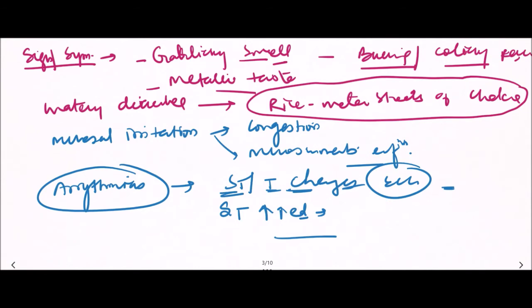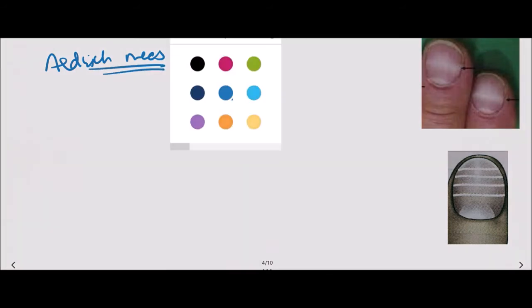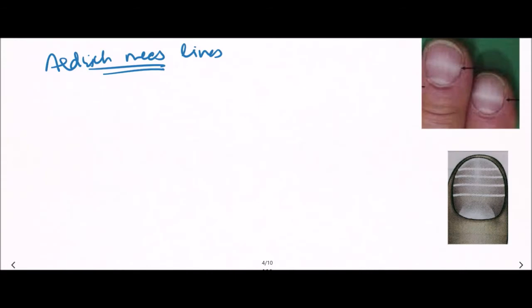So these are the signs and symptoms of arsenic poisoning. Now, what happens in arsenic poisoning? There are various lines. These lines are known as Aldrich-Mees lines. Aldrich-Mees lines are seen in arsenic poisoning.